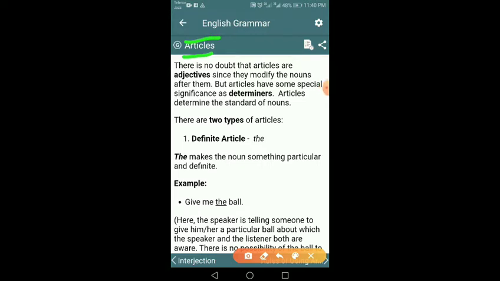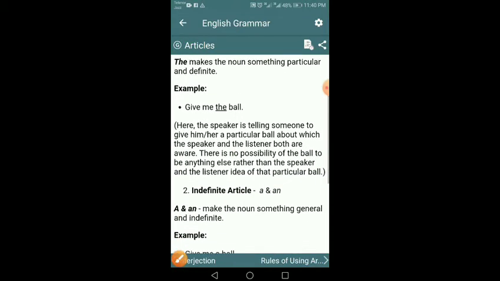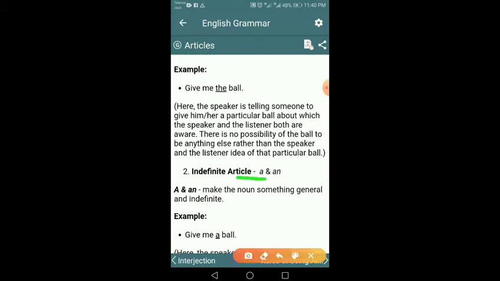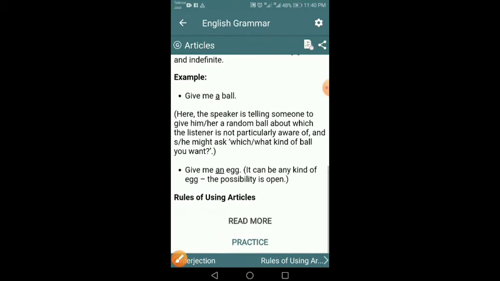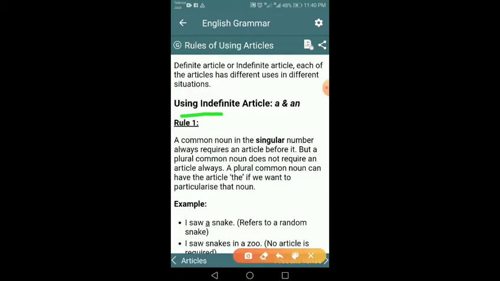As you know, three articles are used in the English language: the definite article "the" and the indefinite articles "a" and "an". So without delaying, we start with the rules of using the articles. First of all, we study using indefinite articles, I mean "a" and "an". So I start with rule number 1.